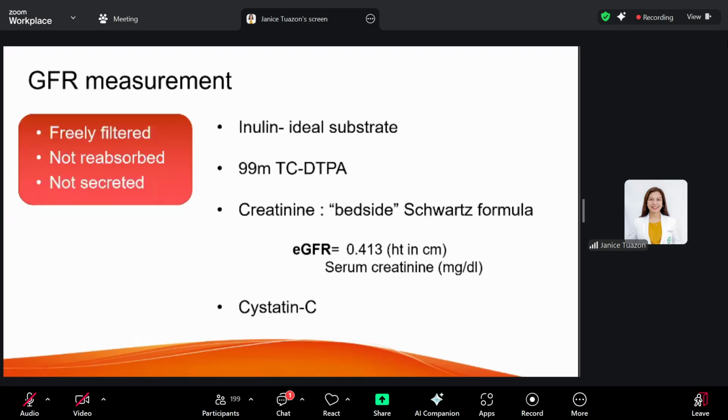And it's also not secreted by the renal tubules. So when you use your serum creatinine, you estimate the GFR, and we use the bedside Schwartz formula. It's 0.413 times height in centimeters divided by serum creatinine.